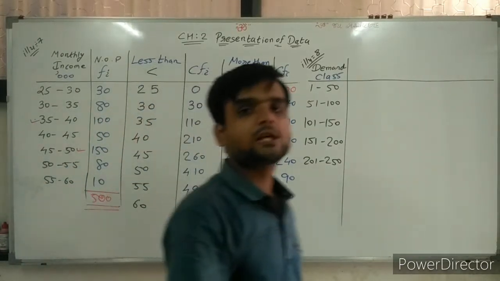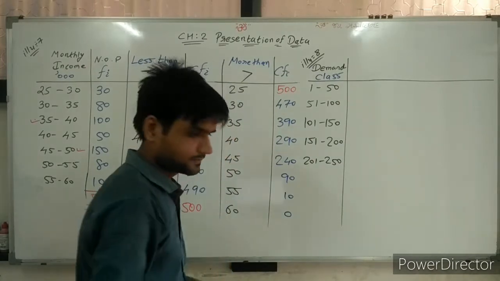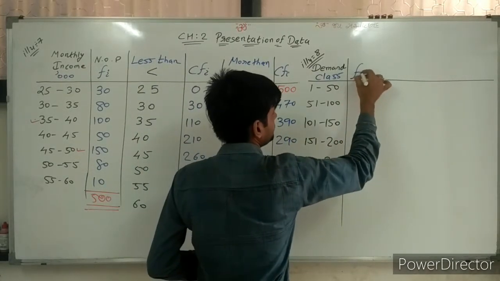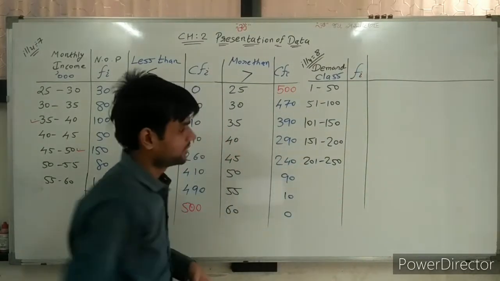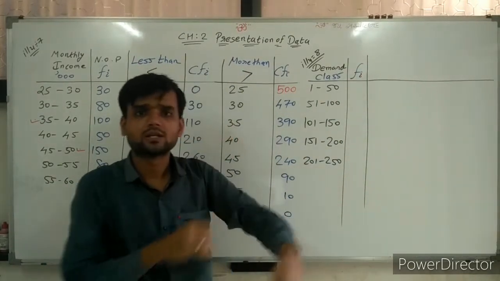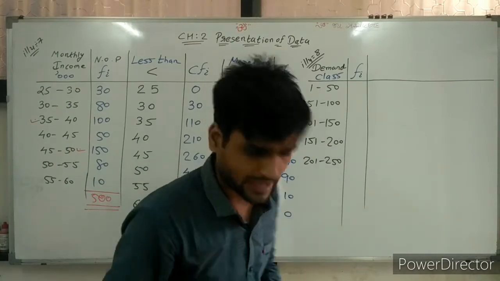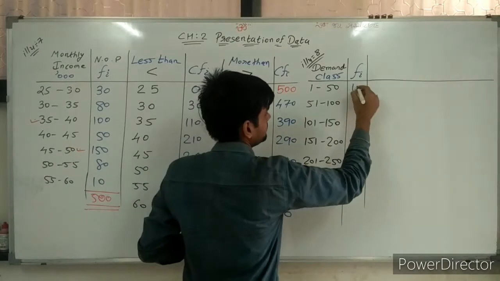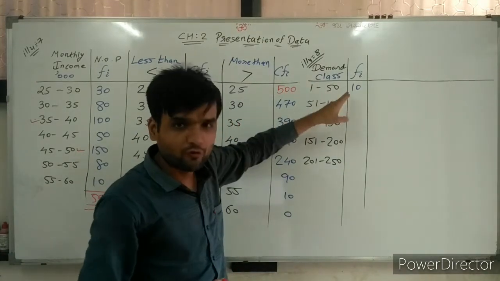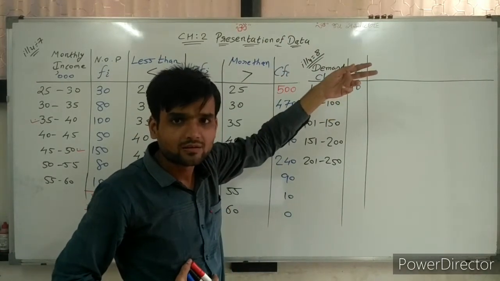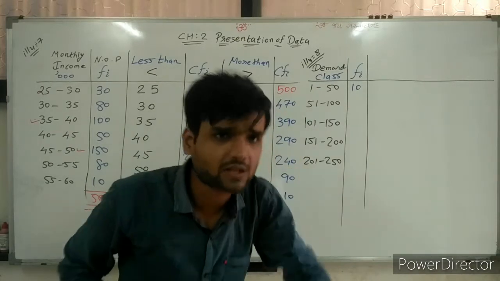For that, frequency is also given. Against the first class the frequency given is 10. It means I can say 1 room to 50 rooms demanded in 10 days of the 90 days survey.